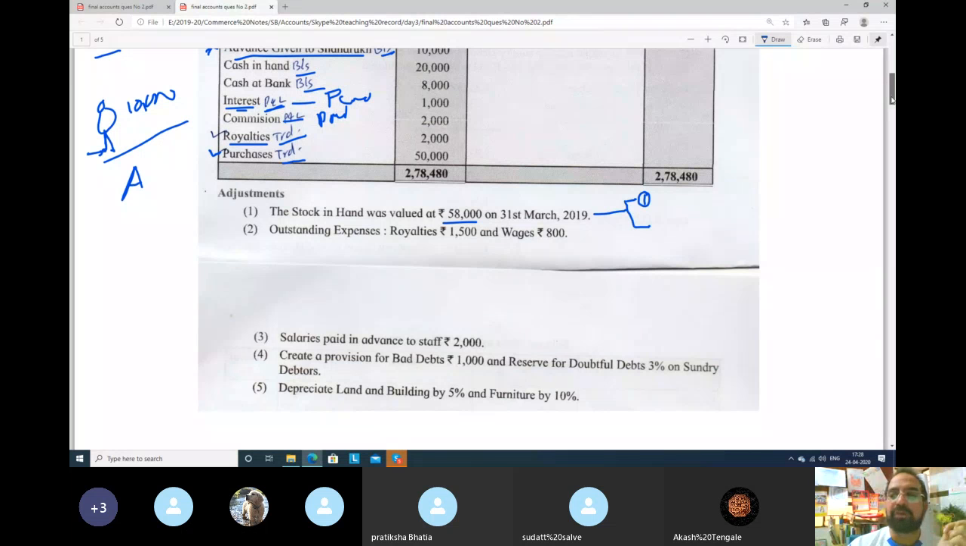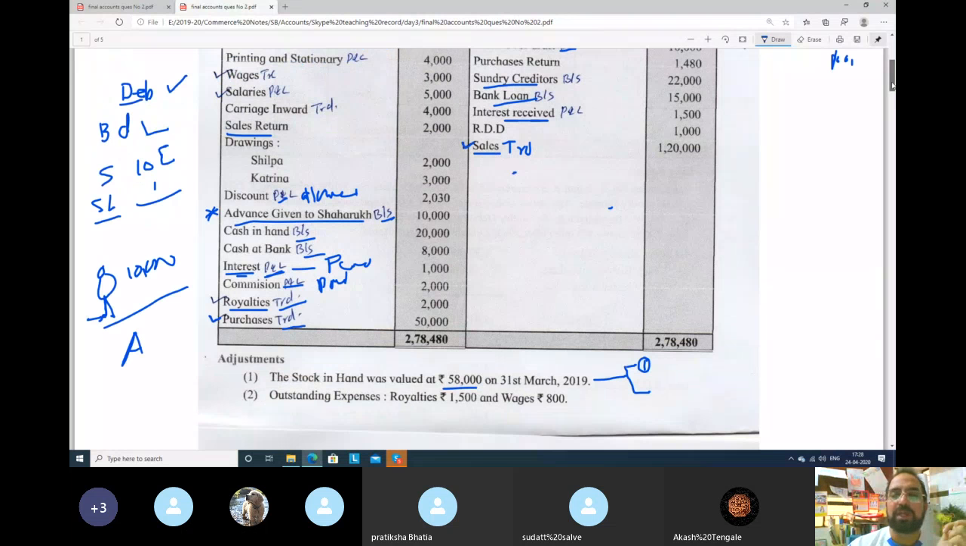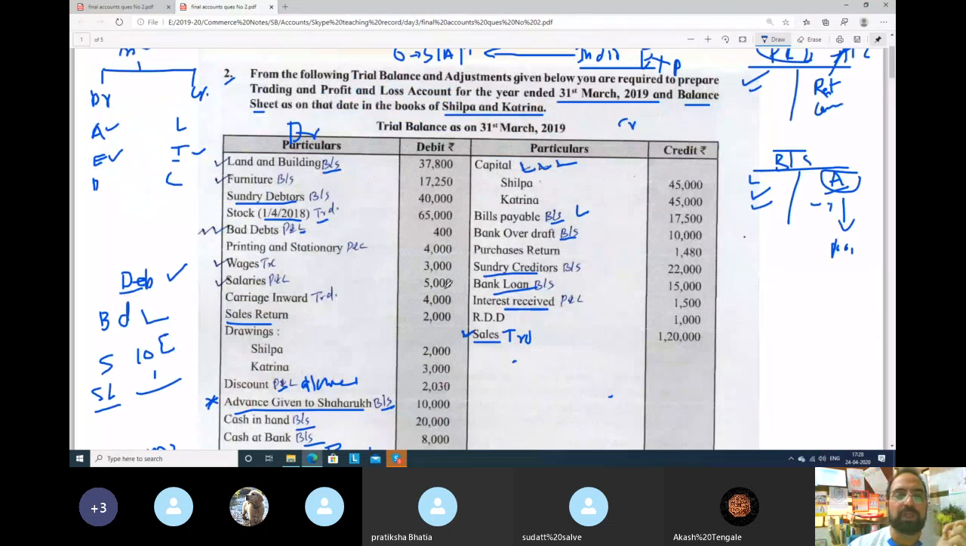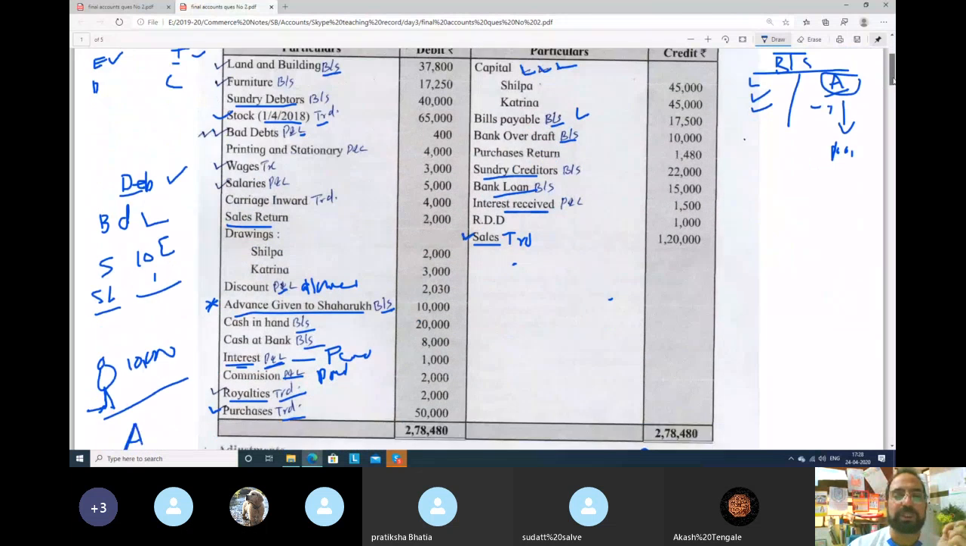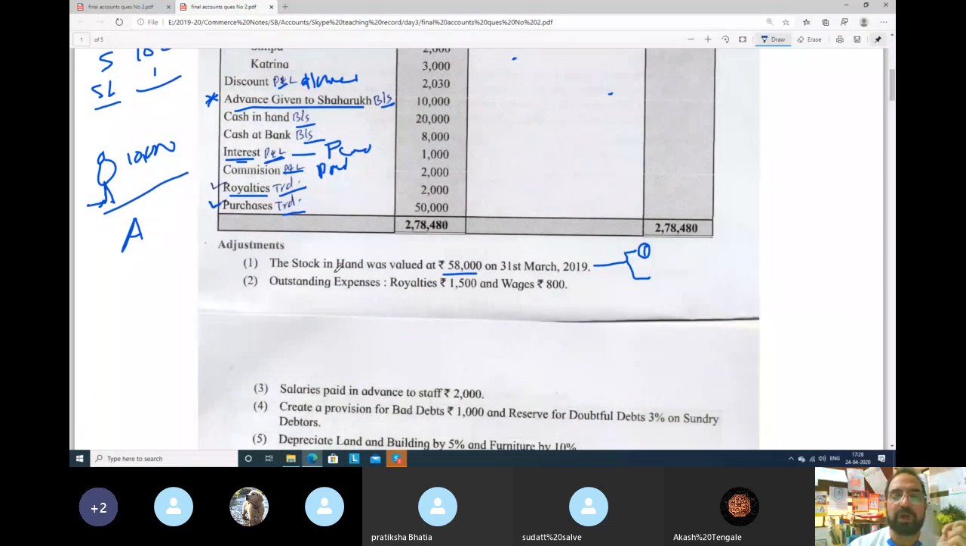Closing stock will never be given in the trial balance. In trial balance, only opening stock will be given. This one. Okay. Opening stock is always taken where? Trading account, debit side. And closing stock will always be taken where? At the end will be closing stock, credit side of trading account.